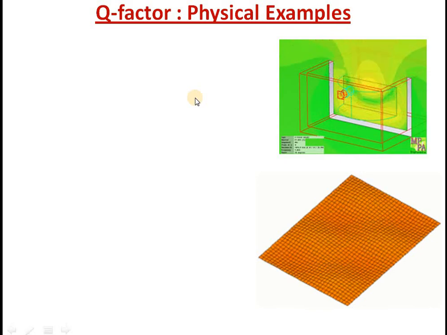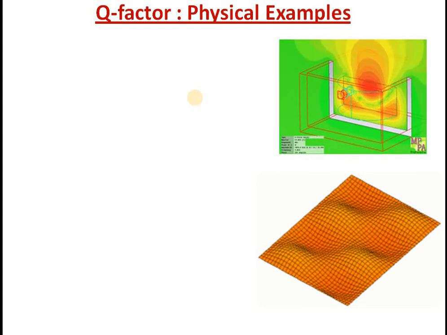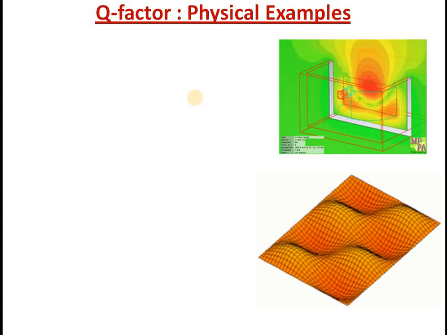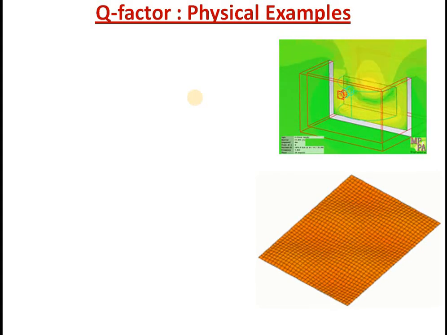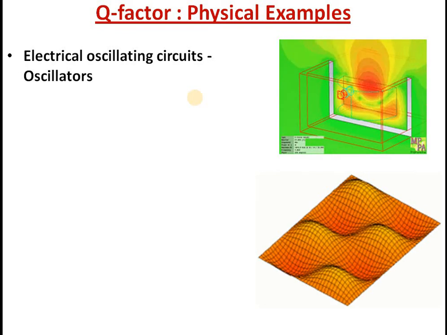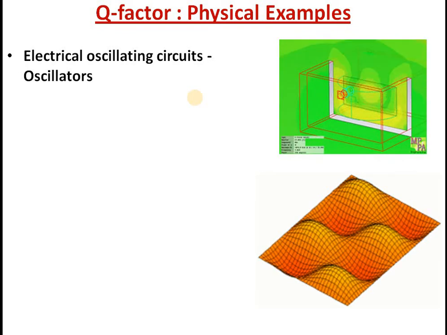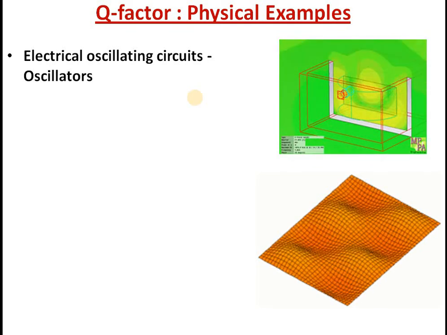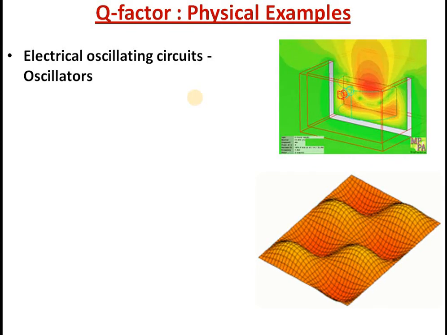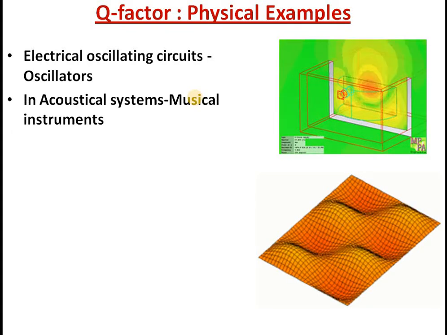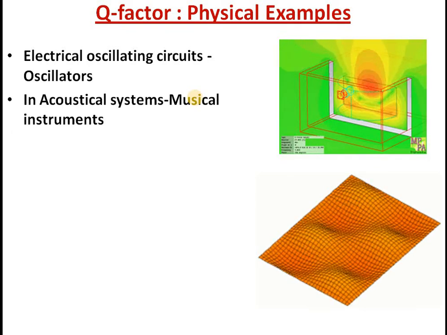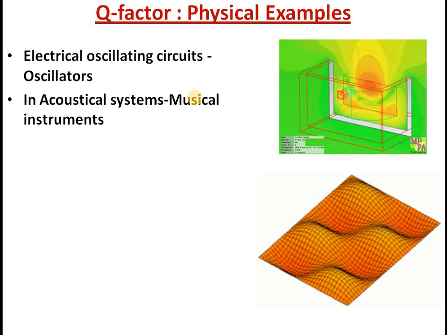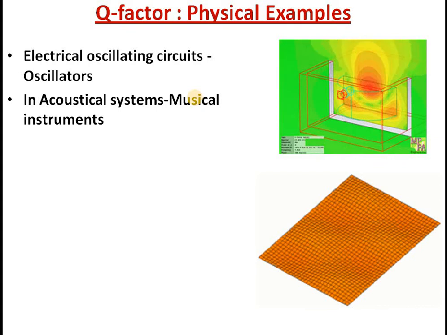Actually, this Q factor has so many applications in technology and in different areas of physics. Innumerable applications are there for quality factor. Let us point out a few instances. For electronic oscillators, many oscillating circuits are there where Q factor is very important, because energy will be lost when current passes through the wires, circuits, capacitors, inductors, etc.